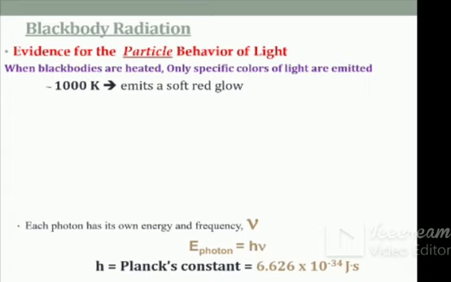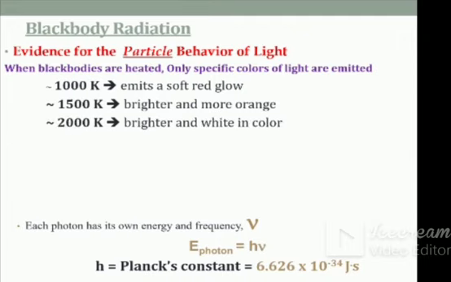That is this radiation, and it has particle behavior. Similarly, as the temperature increases, the radiation becomes brighter and more orange in color. Again, at a temperature increase of near about 2000 K, it becomes brighter and white in color.